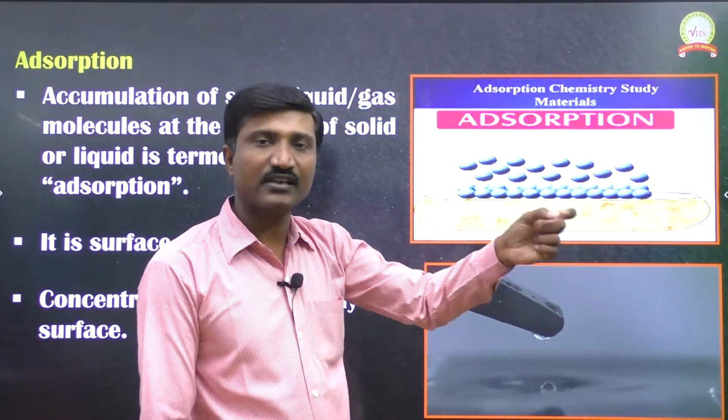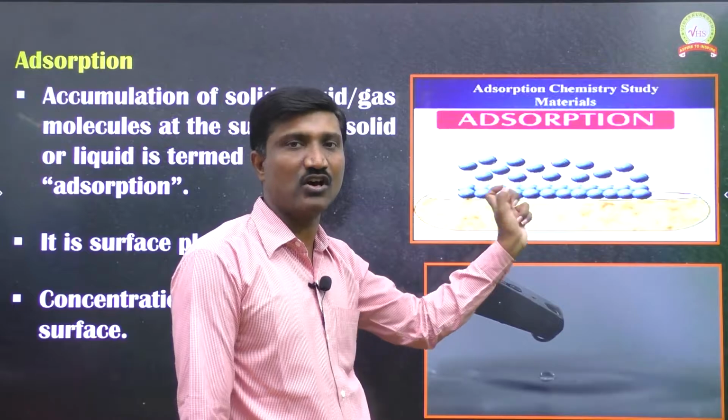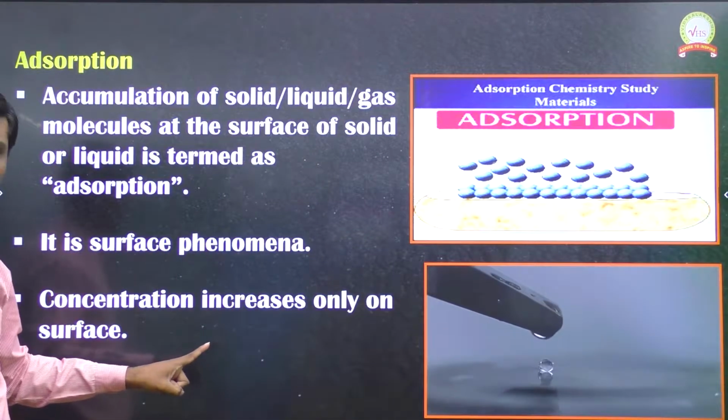Depending on the number of gas molecules on the surface, the concentration of the surface depends.